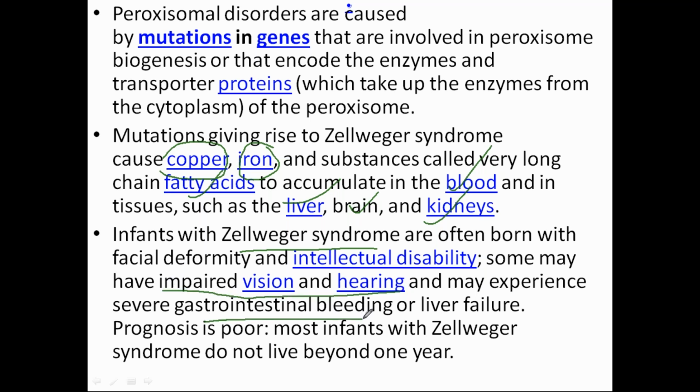So many conditions he will be facing. Most infants with Zellweger syndrome do not live beyond 1 year because of all these complexities. And why are these complexities happening? Just a small organelle, a 0.5 micrometer organelle, is not functioning properly.